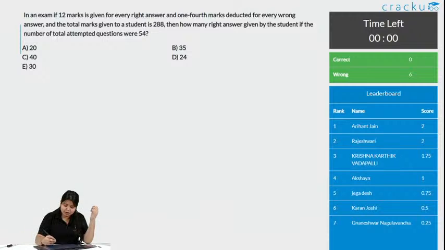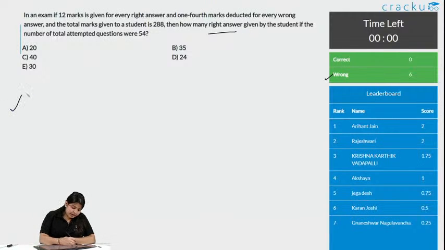Okay, 6 people got this correct and none wrong. Let us see what is the correct answer to this question. How many right answers were given by him?